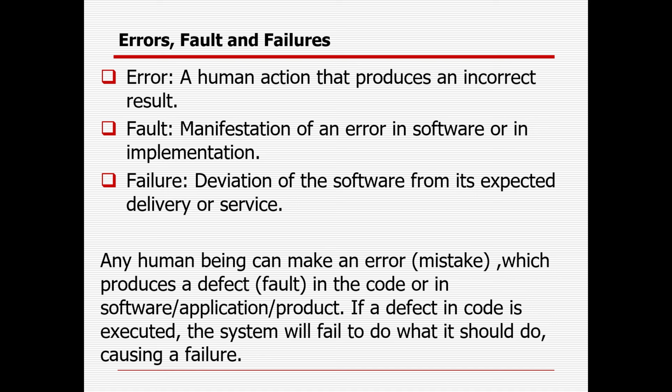And because of the error, because of the repetition, because of the long run of the error, what will happen? It might cause some gastric problem, ulcer, or some problem in the liver. That is called a fault. So what do I need to do? As and when some problem comes, I need to go to the hospital, visit a doctor, go for the tests, and take the medicine. In case I am not doing that, what will happen? It can ruin my life. It can create a lot of major problems, and definitely people will not survive. So that is called failure or the crash. That is the way you can understand the relationship between error, fault and failure.